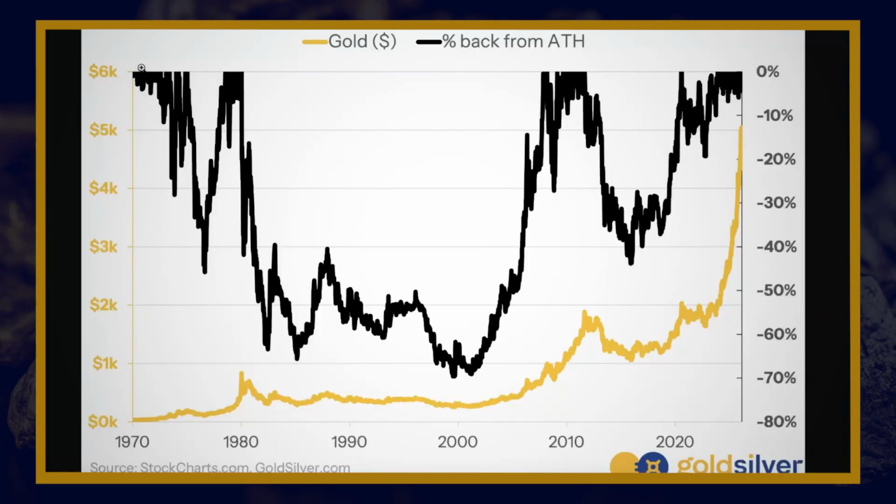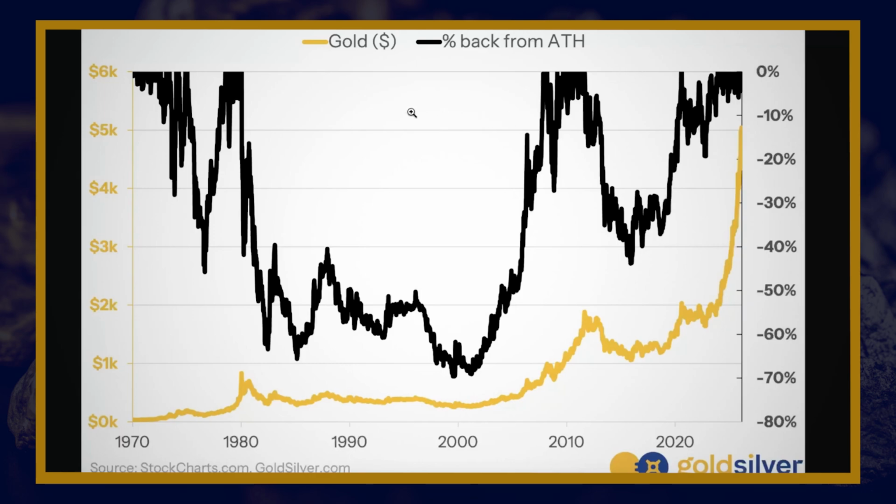And so it looks like the data are cut off at the top of the screen, but that's actually not the case. It only goes to 0. So if the black line is up at the top, that means that gold is at an all-time high. In other words, it's 0% off of its all-time high because it's at an all-time high.